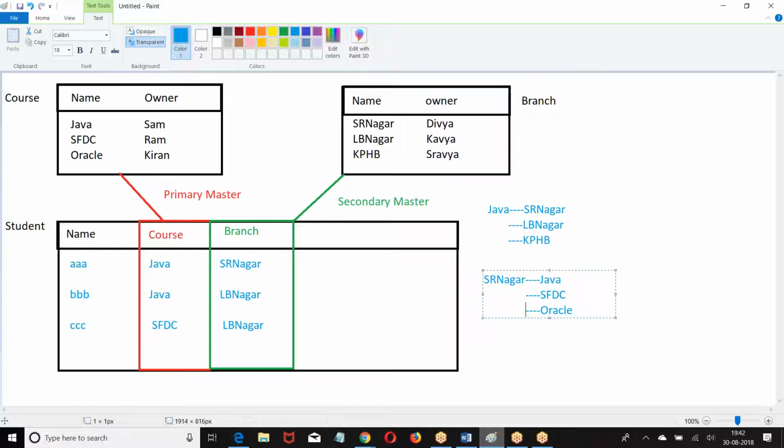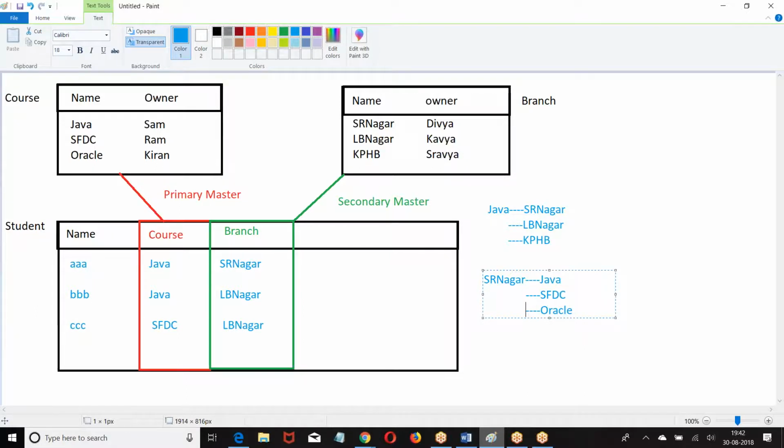Now, first master detail field what we created is called primary. Second master detail field is called secondary. Whoever is the owner of the primary master, he will be the owner of the junction record.